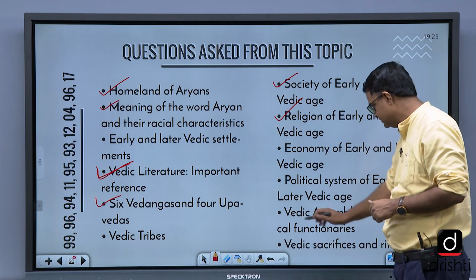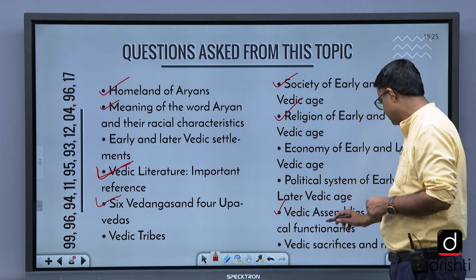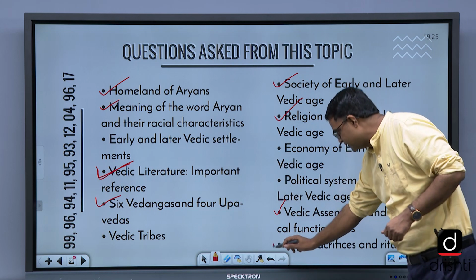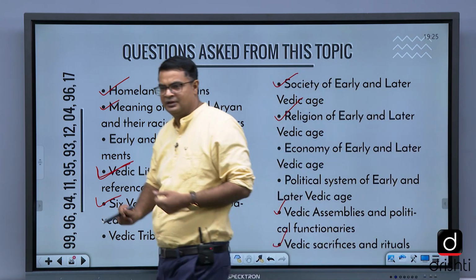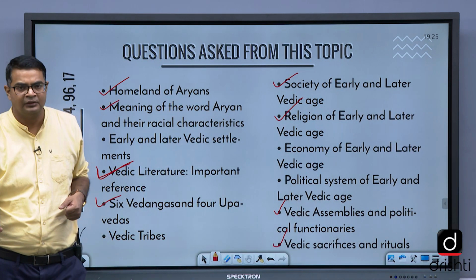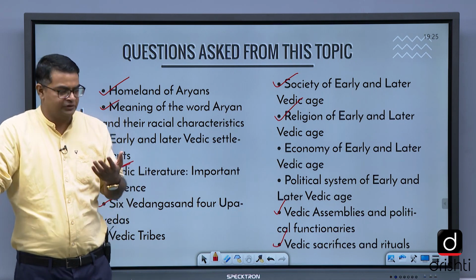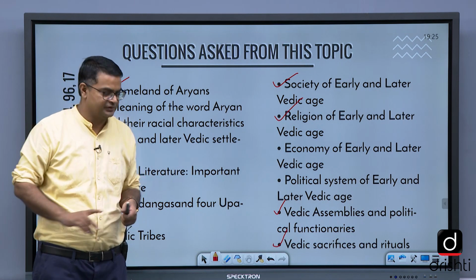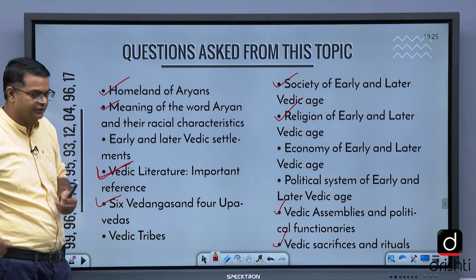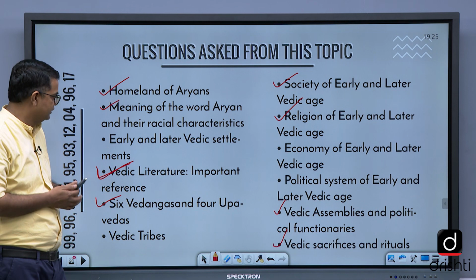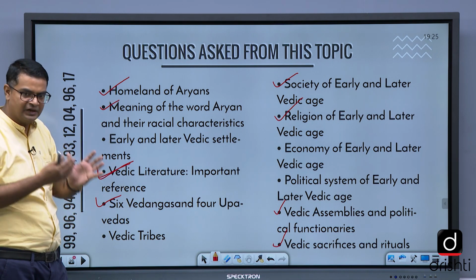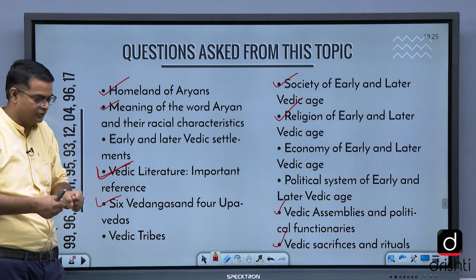Vedic assemblies, important. Vedic sacrifices and rituals, like Vajapeya, Ashwamedha, and Purushamedha, these sacrifices that we study, that were happening during the Vedic period. So society, culture, religion, these things we need to focus on.